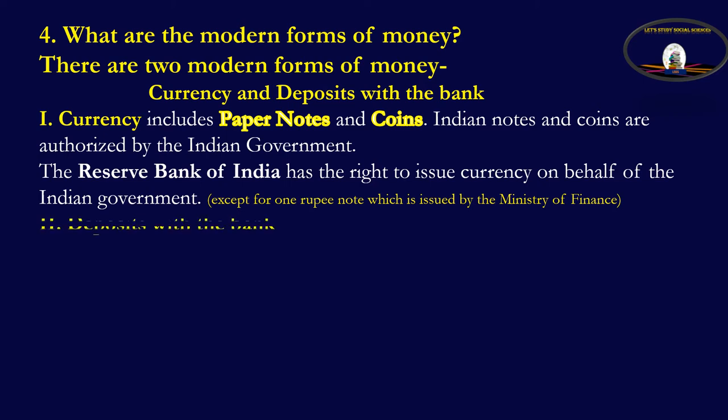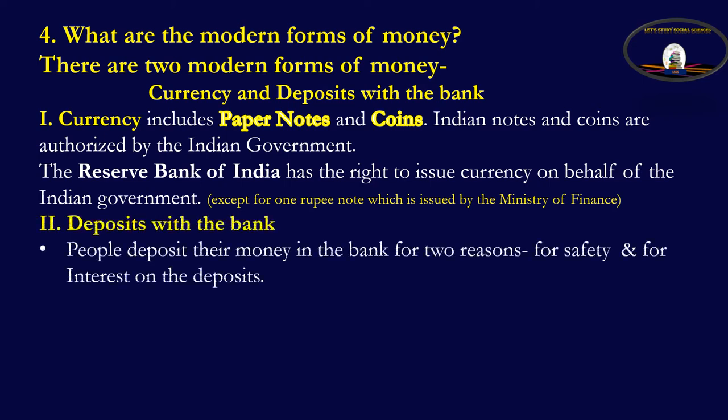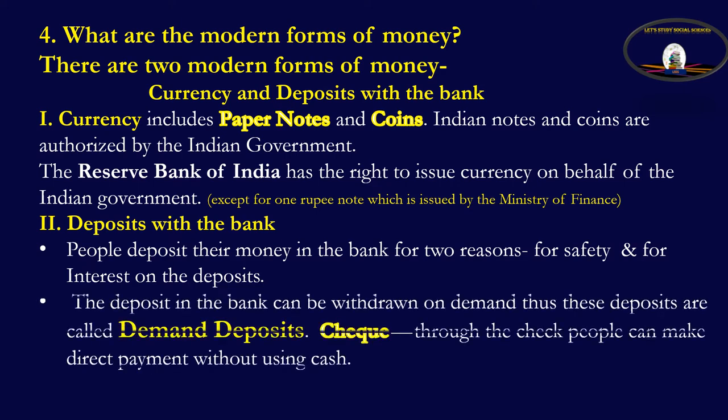Another form of money is deposits with the bank. People deposit their money in the bank for two reasons. The first is for safety and the second is for getting interest on their deposits. People can withdraw their money when they require it, so these deposits are called demand deposits. Another facility of demand deposits is the check. Through the check, people can make a direct payment without using cash.